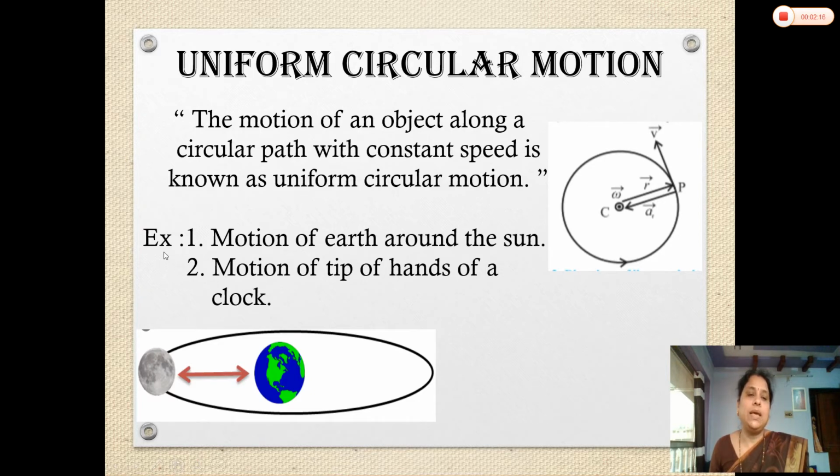There are so many examples in our daily life of circular motion. Here we see the examples: the motion of earth around the sun, the motion of moon around the earth, the motion of all the satellites and all the planets around the sun, and the motion of the tips of the hands of a clock, that is the minute hand, second hand and hour hand. All these are performing uniform circular motion because their speed is constant, and as their speed is constant, their period is also constant and the frequency is also constant. We will see this in detail next.